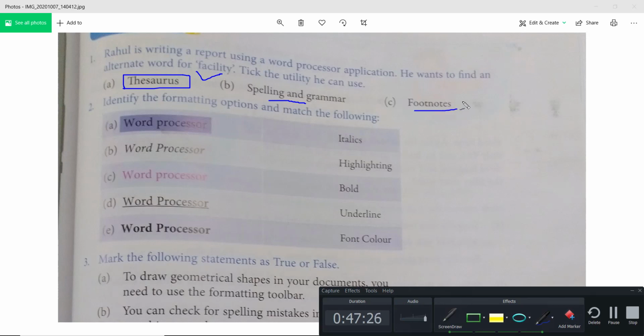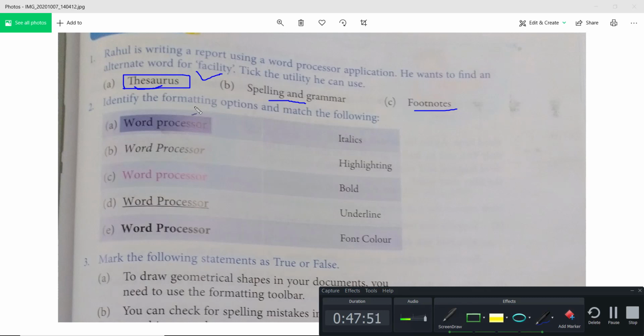Footnotes will only give the footer note, which you will write. But from the thesaurus you can get the words you want to use. Thesaurus will show you different words for the same meaning, like synonyms, or if you want the opposite word, that also you can get from the thesaurus. It shows all the words which are required.